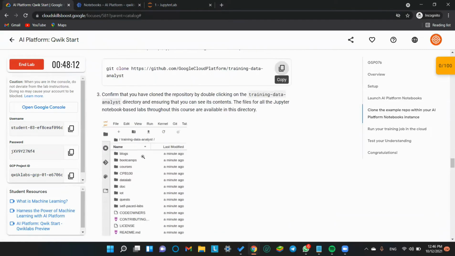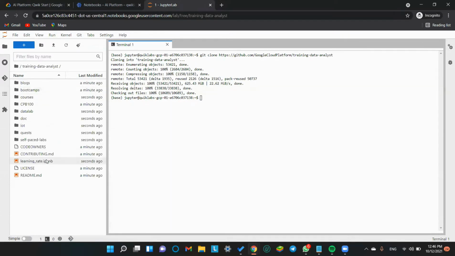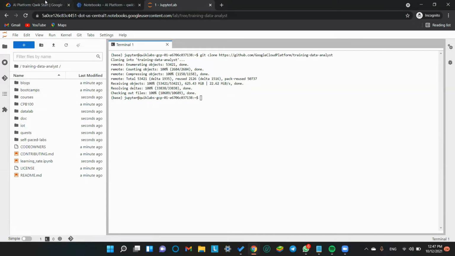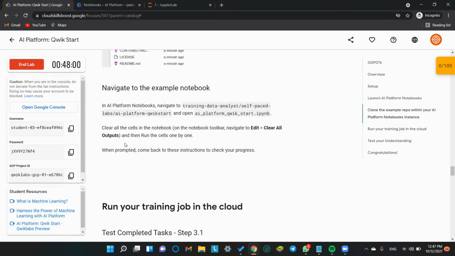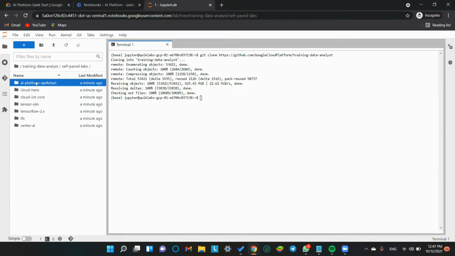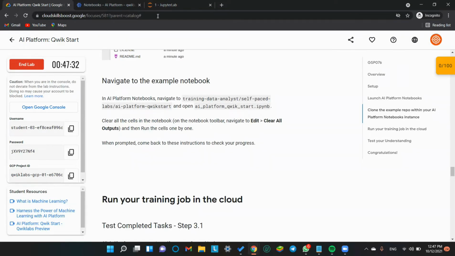So in the notebook section, we will go in this repository, the file which has been cloned. Here too we have all the contents. The contents are blogs till readme.md. Here also we have first blogs, then readme.md. Okay, we have successfully cloned all the contents of the repository. Now we have to go in the self-paced labs. Okay, self-paced labs folder, open, then AI platform quick start, and then open AI platform quick start .ipynb.